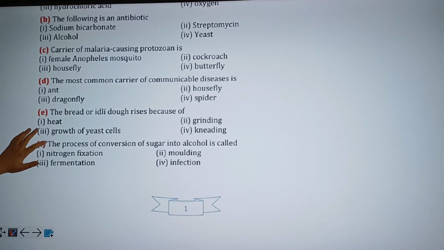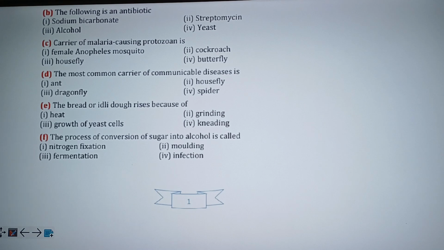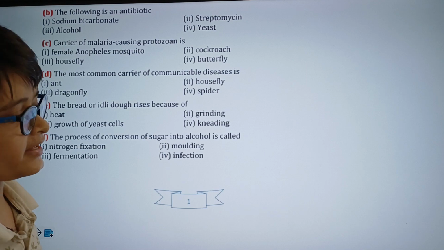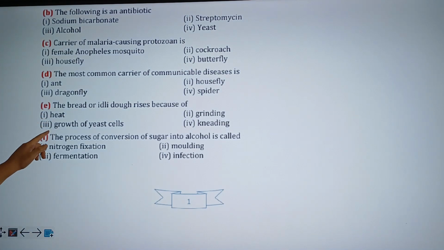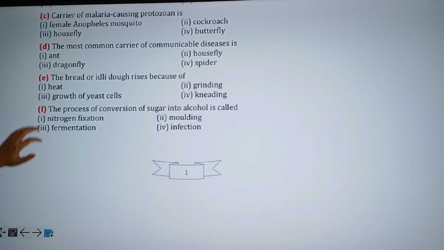Moving on to part E. The bread or idli dough rises because of dash, and the answer for this one will be growth of yeast cells. As I have already told you before, yeast is used not only to make alcohol, but also in the making, in the baking of bread. Hence, it will be the third option.